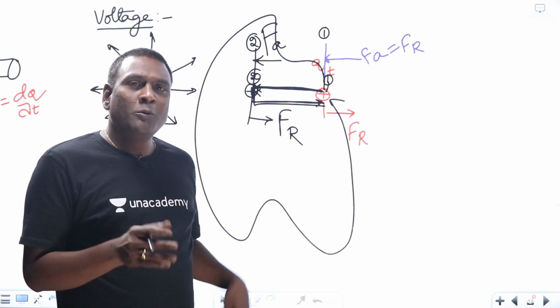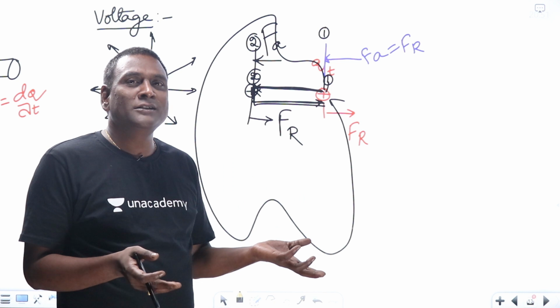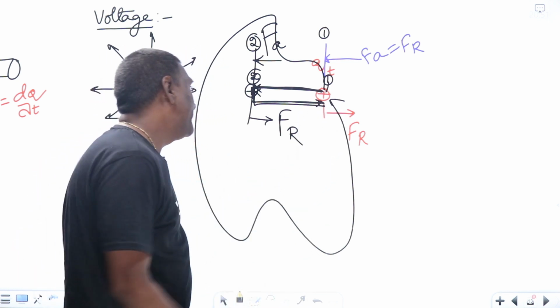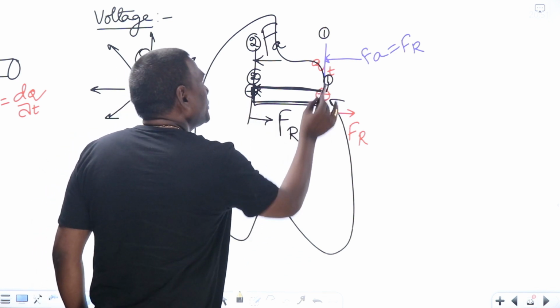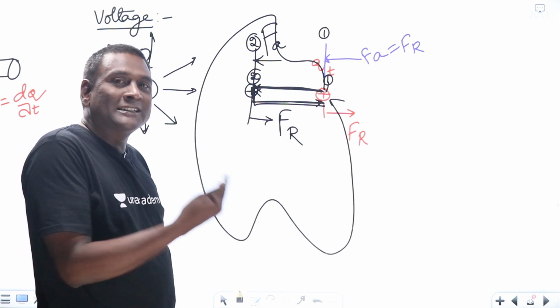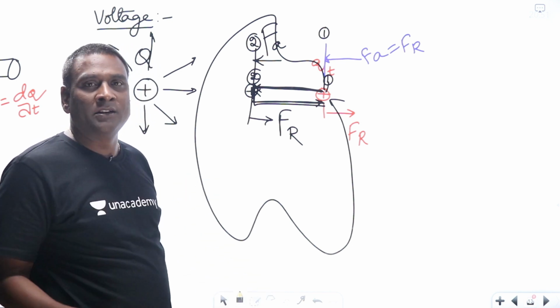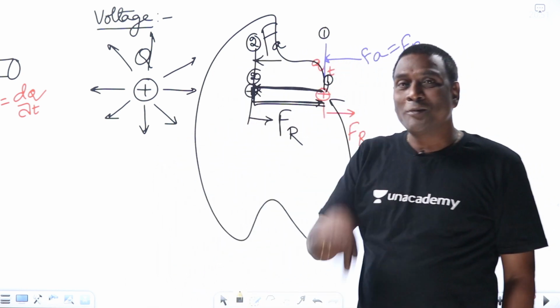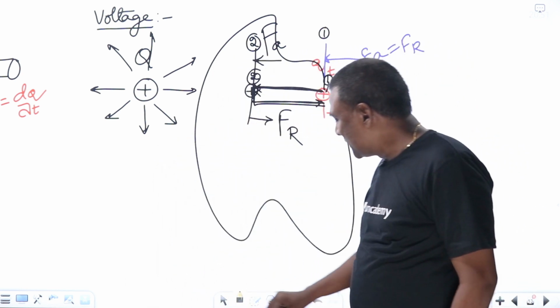At the moment, energy is conserved, meaning that energy expenditure should be equal to energy delivered. In any closed path, independent of the path followed, energy expended should be equal to energy delivered. That is nothing but Kirchhoff's voltage law. Kirchhoff's voltage law is derived from conservation of energy. Keep that point in mind.